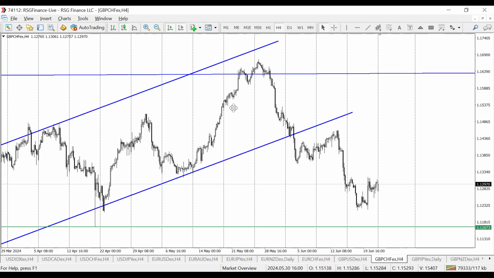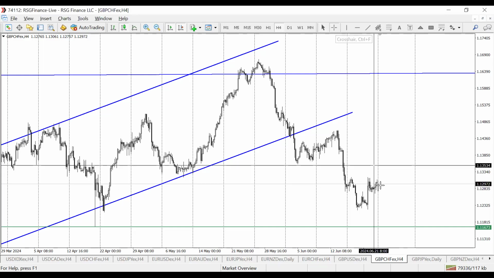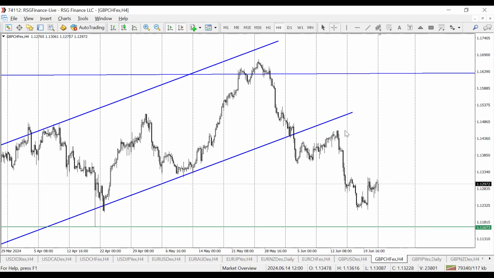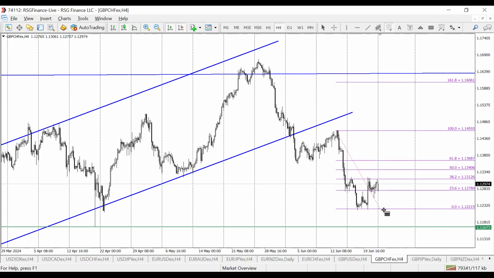But the setup here, we're almost hitting our technical target. The last measure I got was about 70 pips or so. Let me just recall. Okay, 129 pips, yes. So about 129 pips. But you need to know that price may make some further correction. You see that massive sell-off we had there. So we already retraced to 38.2. Is price going to retrace to 50.0 or 61.8 before the new sell-off begins into the main technical target of 1.11673? So you can plan your trade around that.